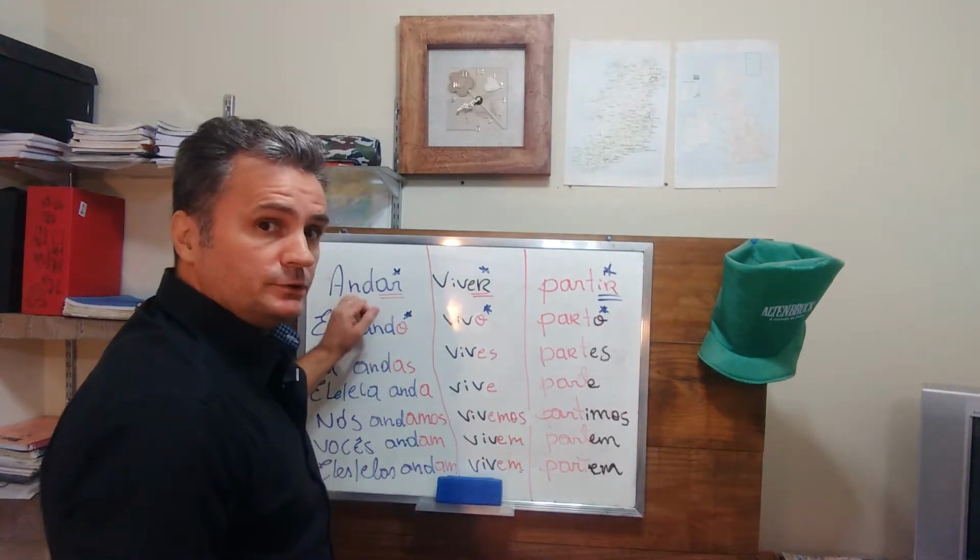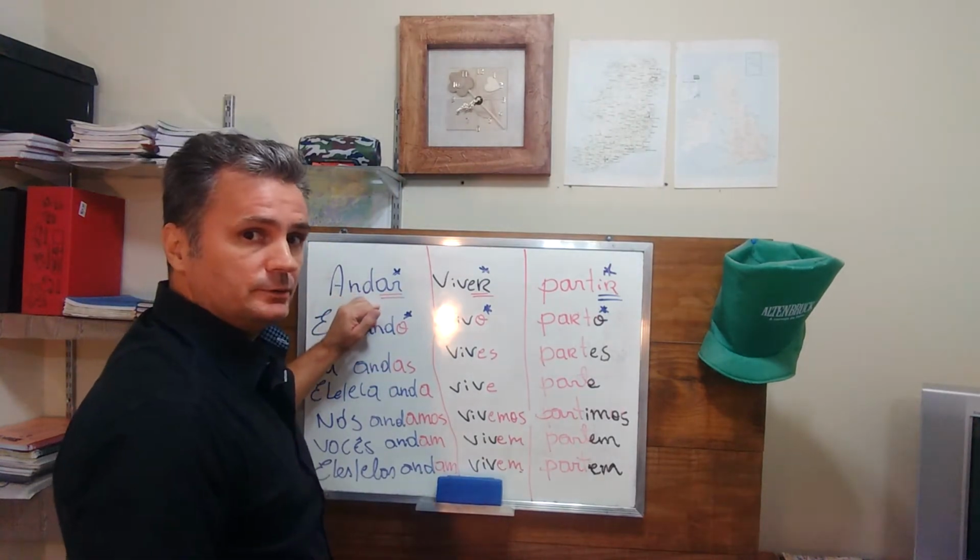This class is about the conjugation of verbs in Portuguese, okay? Let's check it out. In Portuguese, we have three endings for the verbs, okay?